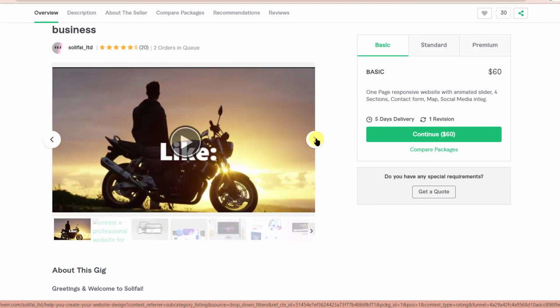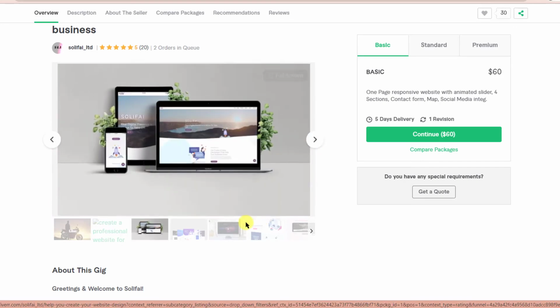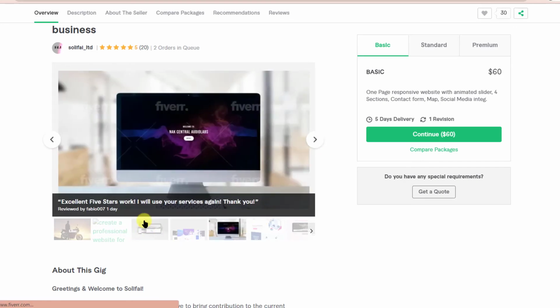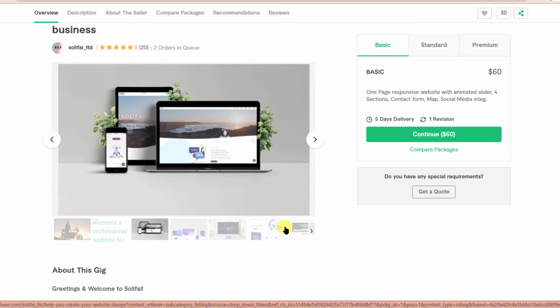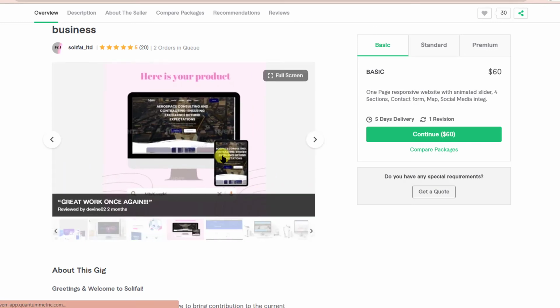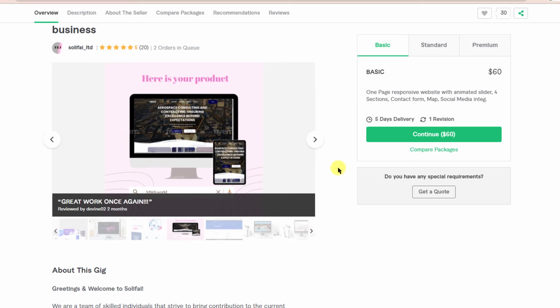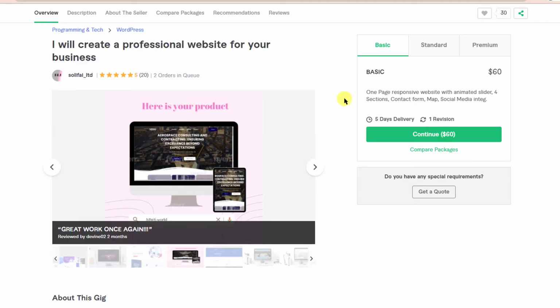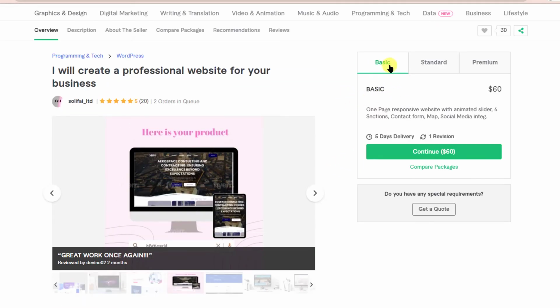So if your work has different views, you can probably use this kind of images in your delivery, or you can create the mobile responsive and the tablet responsive version and upload that as well. Okay, just to create that feeling that you are providing all different versions. All right, so now let's see the packages.